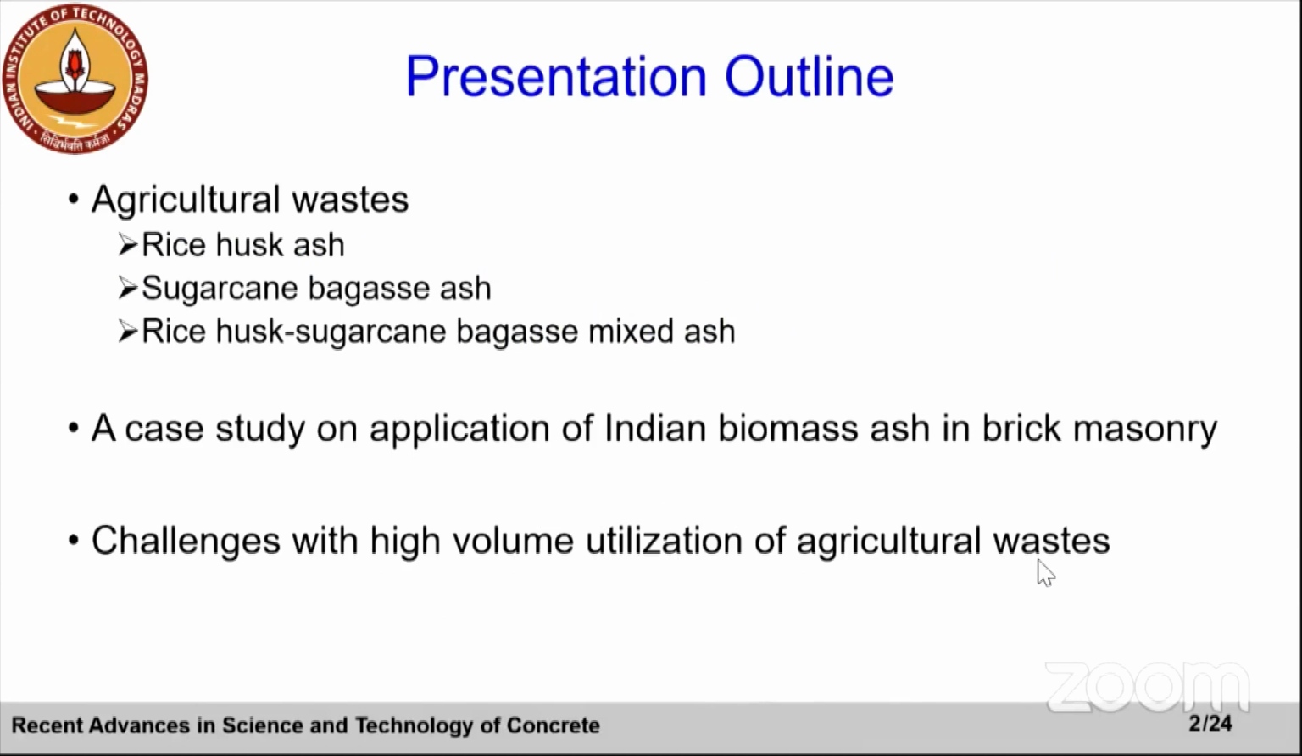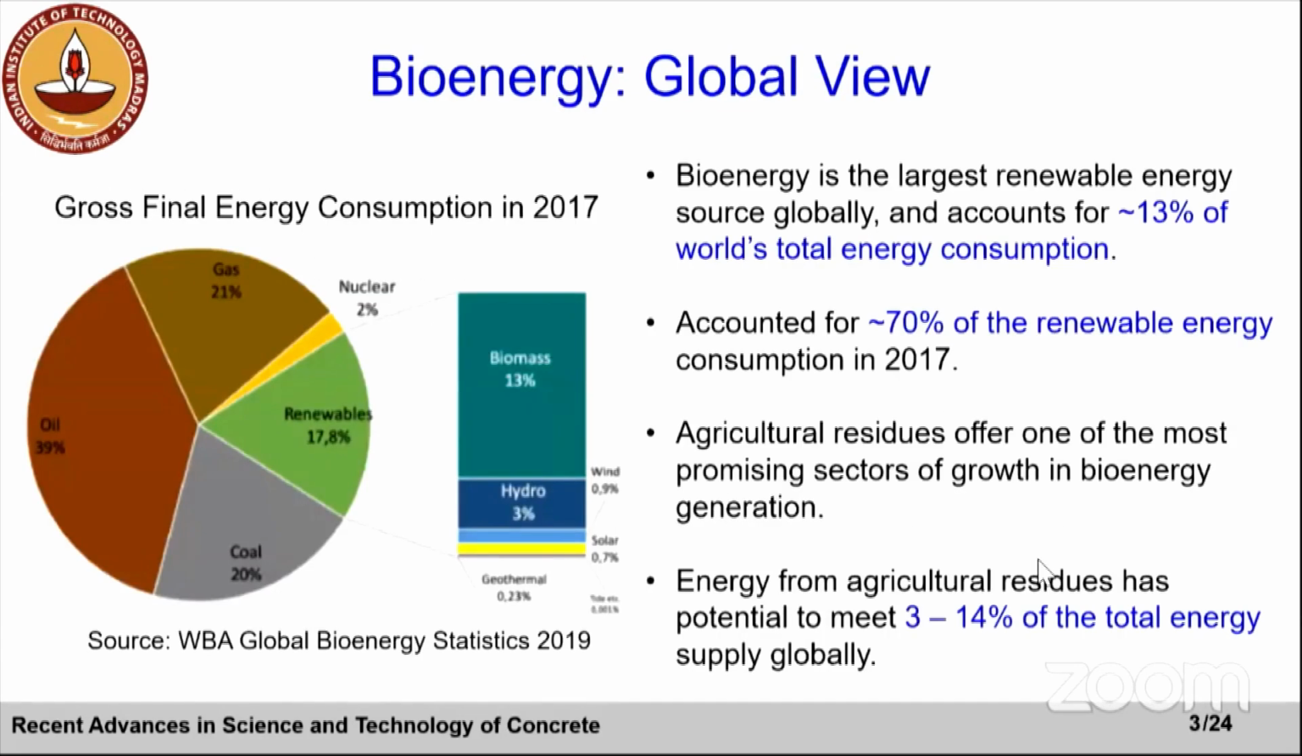So the presentation outline: I will talk primarily about agricultural wastes, which are very important from India's perspective, as we'll see later. So I will talk about rice husk ash, sugarcane bagasse ash, and mixed rice husk sugarcane bagasse ash. I will then come to a case study on application of Indian biomass ash in brick masonry. And I will conclude with the challenges with high volume utilization of these agricultural wastes.